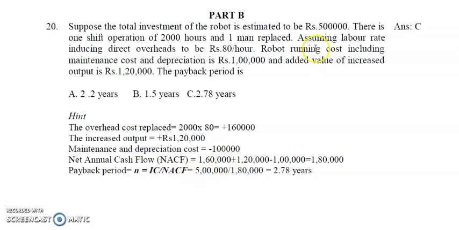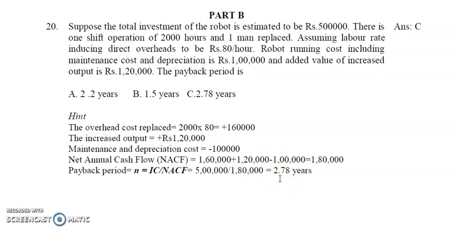The initial cost is given as 5 lakh divided by 1,80,000, that is equal to 2.78 years. So within 2.78 years, we are going to get back the money invested.